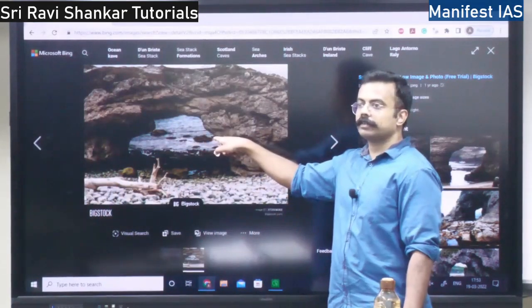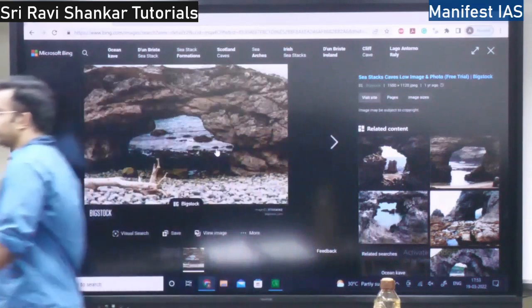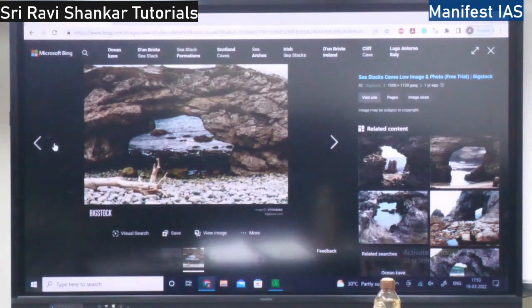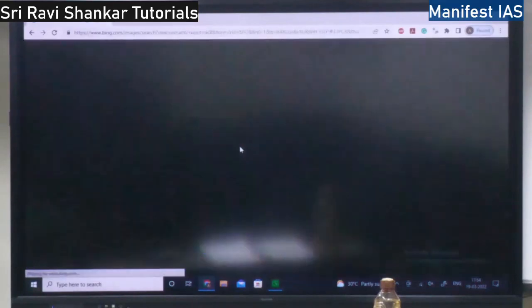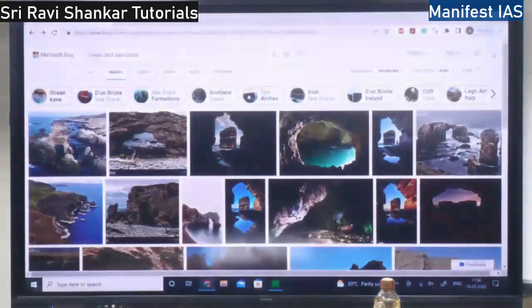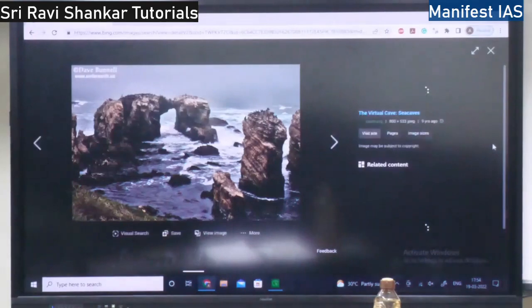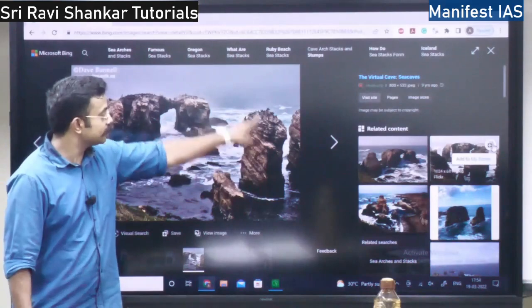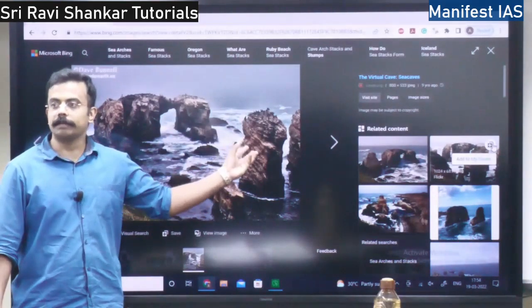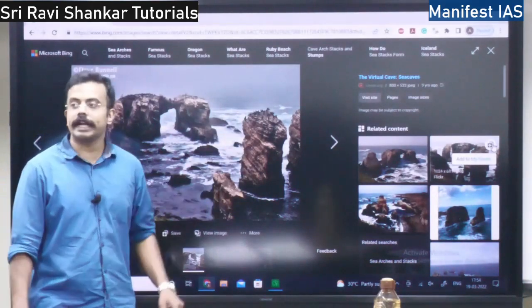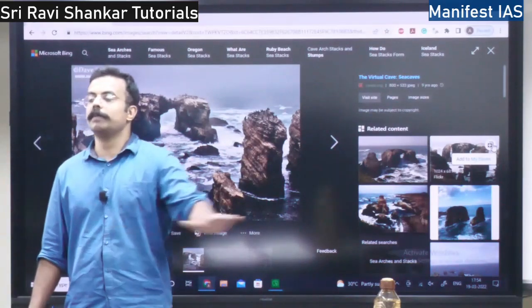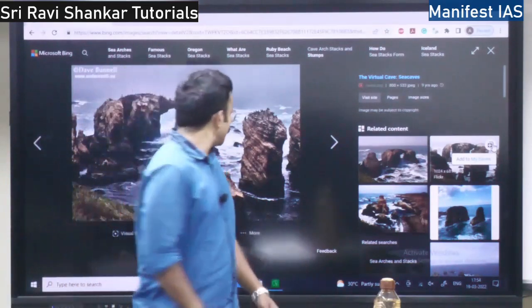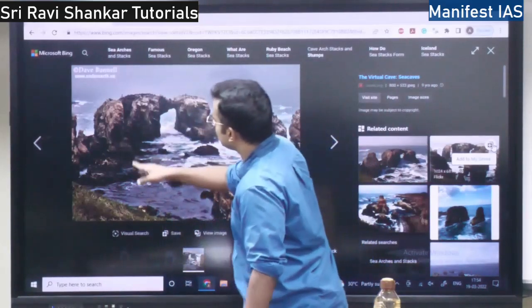This is a proper cave. Then you have this, which is also a cave. So all these are images of caves. See here, this is a cave, and this is a sea stack. See? Something remaining. Later on, this sea stack will also get eroded. When it gets eroded, there will be a proper coastal plain. Understood? This is a cave.